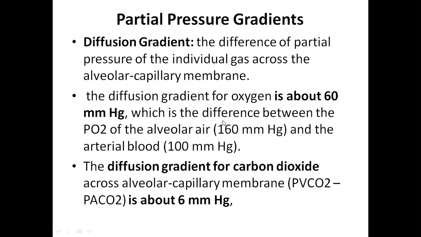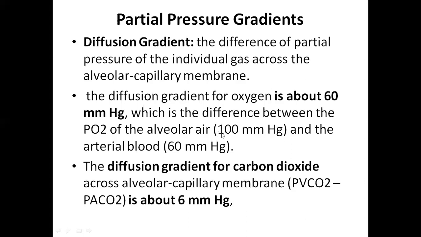Later on we will see in the next class in detail that alveolar air is coming at 760 mmHg partial pressure, atmospheric pressure. In that, because oxygen is 21%, let's say it is 160 mm. Let me stop here 1 minute. Okay, this is the mistake they have given.